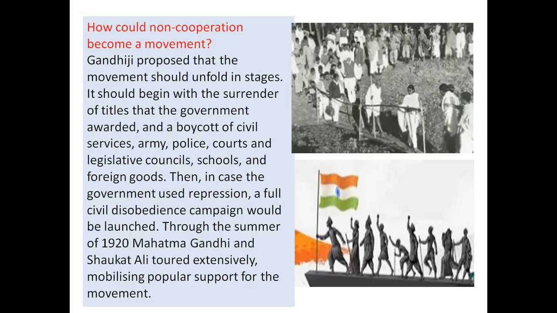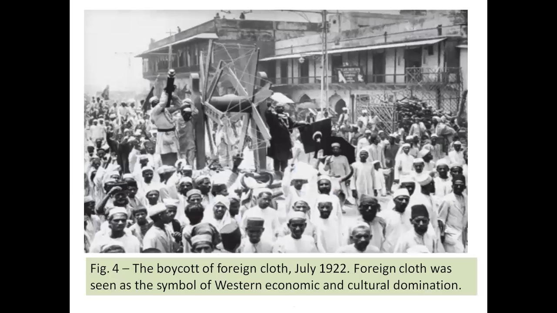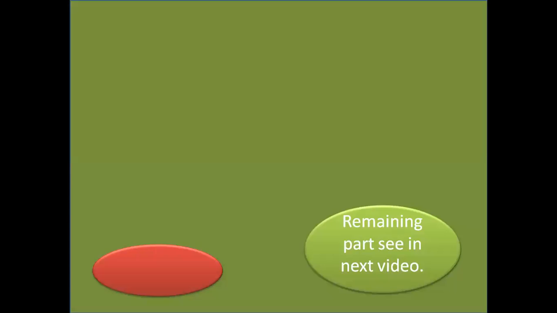So then, in case the government used repression, a full civil disobedience campaign would be launched. So through the summer of 1920, Mahatma Gandhi and Shaukat Ali toured extensively, mobilizing popular support for the movement. So many people came together and they were able to mobilize the people. The people started protesting against them. They boycotted foreign goods and they started using Indian-made goods. And in this way, there was a lot of development in India, and a new movement was started in India.